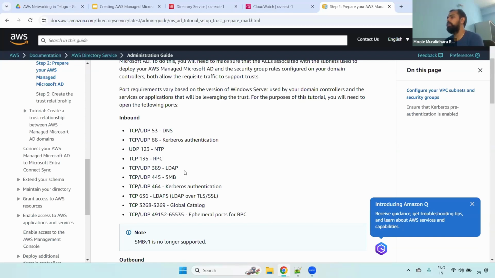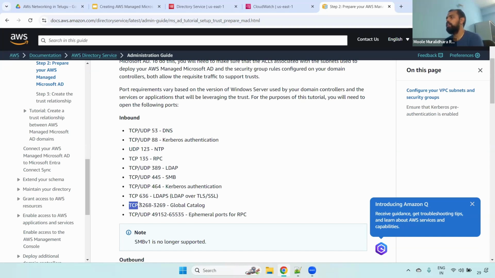If you are using LDAP, TCP and UDP 389 is for LDAP. TCP and UDP 445 is SMB, and TCP and UDP 464 is also for Kerberos authentication. LDAP secure over TLS or SSL needs port 636.